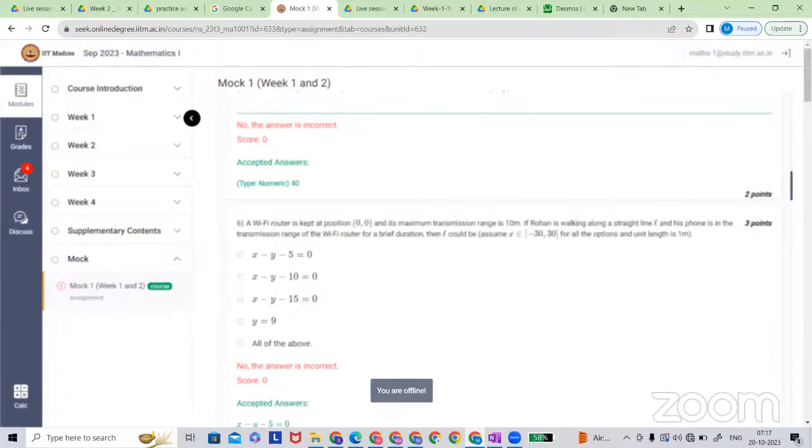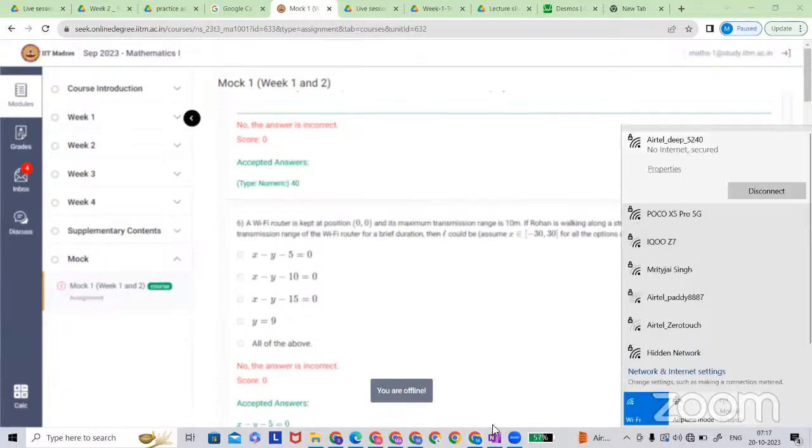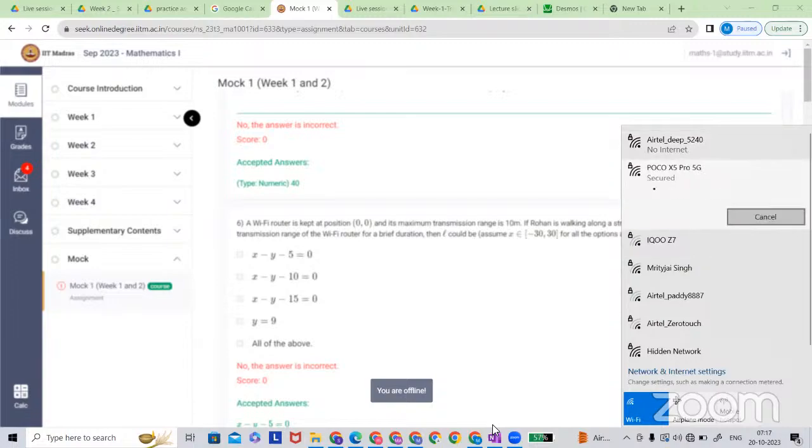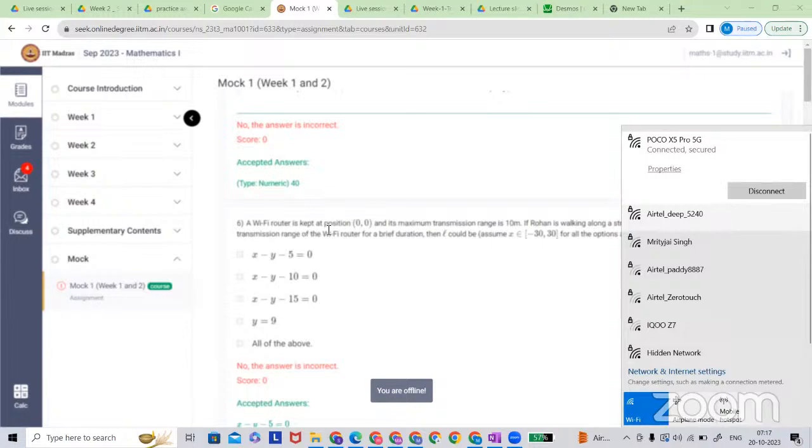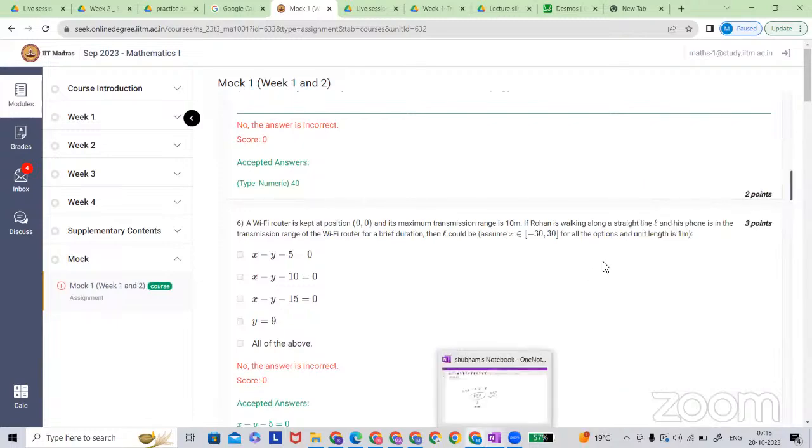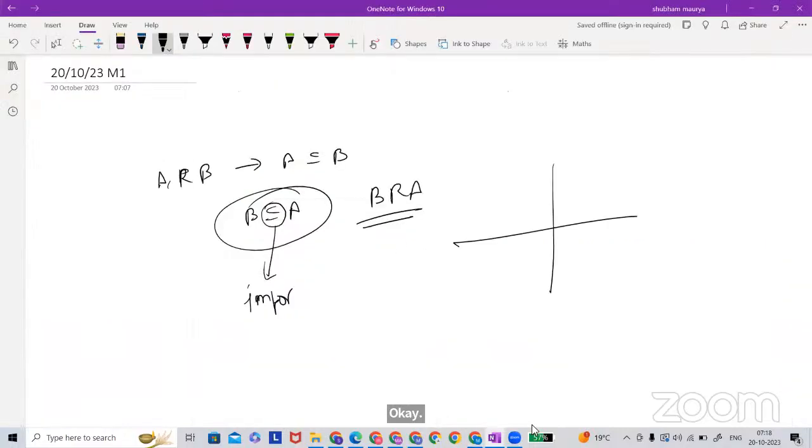Here is the router, kept at the origin, and Rohan is walking along a straight line to get the transmission of the Wi-Fi router for some duration.